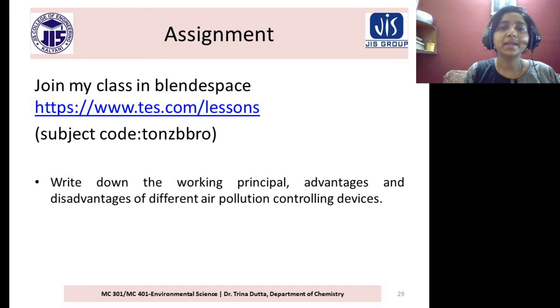Write down the working principle, advantages and disadvantages of different air pollution controlling devices. So you have learned 5 devices. You can write in Word form or PPT. Then you create a lesson in the blank space and then upload your PPT. Then share with my code. Then I can check and evaluate.